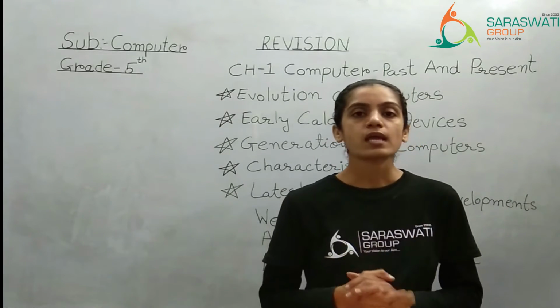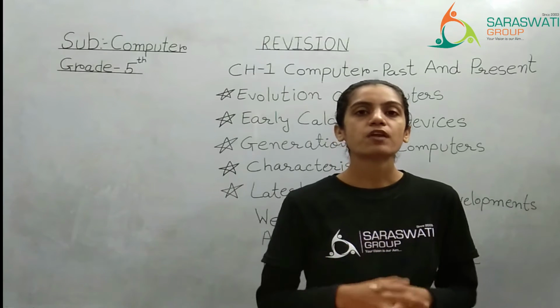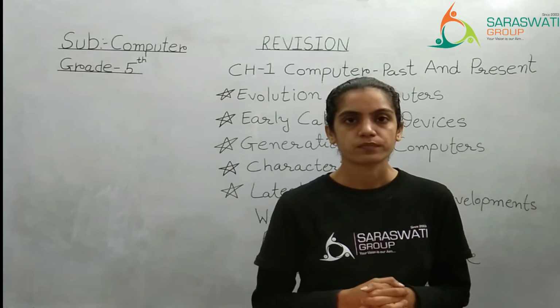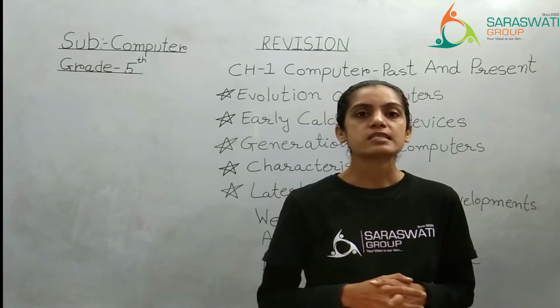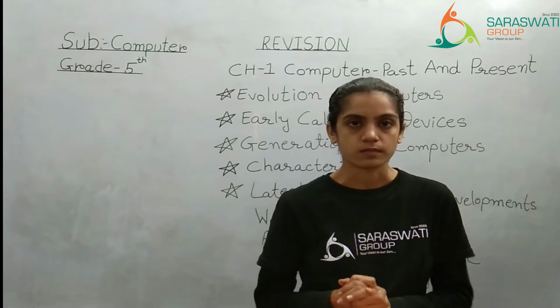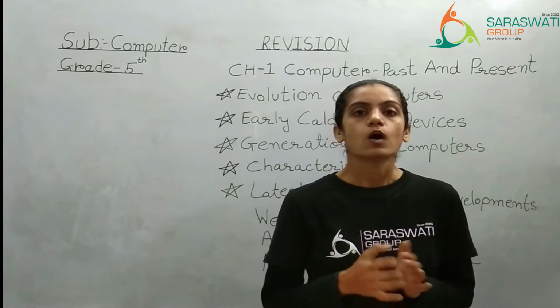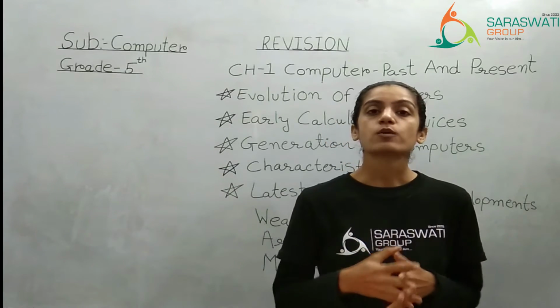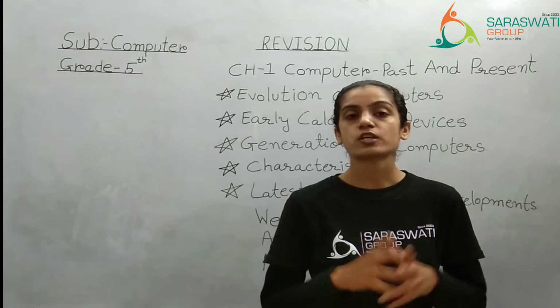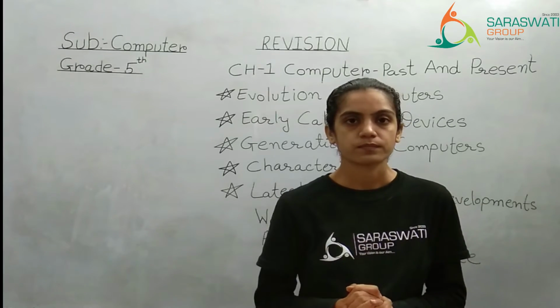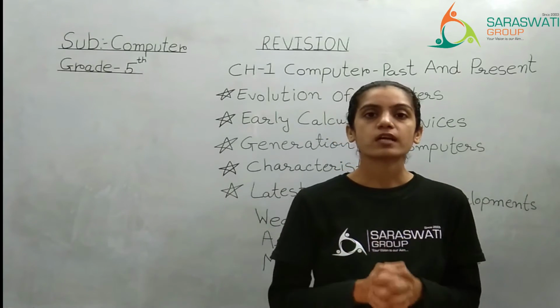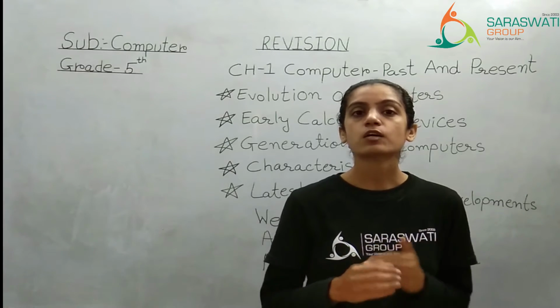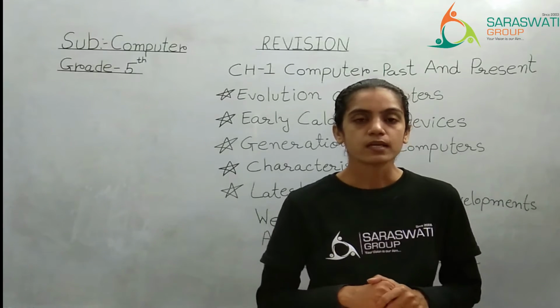For that, John Napier developed Napier's rod, in which you can see numbers written. You just have to crisscross the numbers with each other so that you can get the answer of multiplication as well as division. We have studied it in detail, so here we are just taking a quick recap.